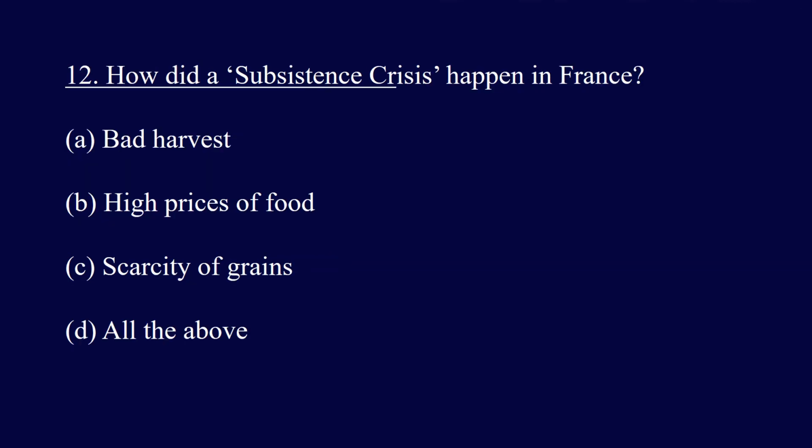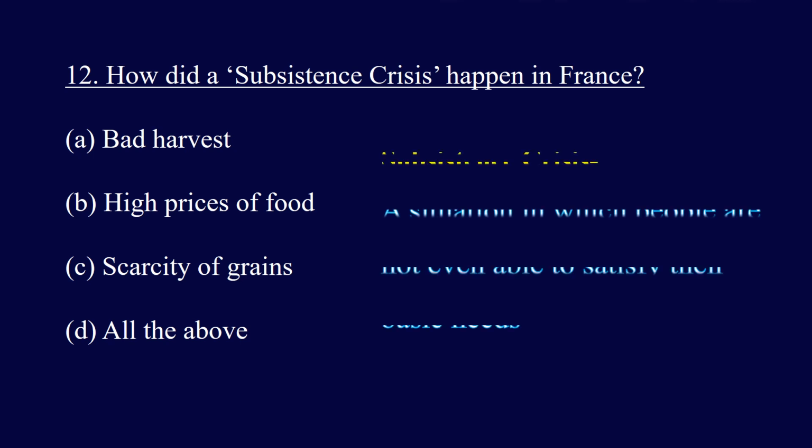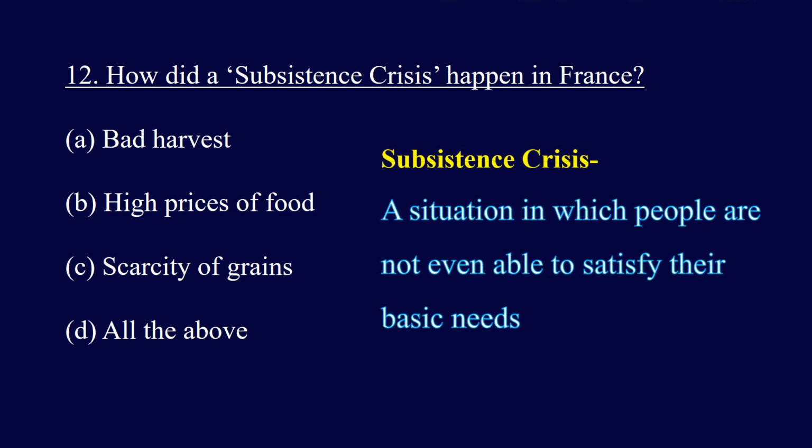Question 12. How did a subsistence crisis happen in France? The options are bad harvest, high prices of food, scarcity, shortage of grains, all the above. And the right answer is all the above. Bad harvest, high prices of food, and scarcity of grains were the reasons of the subsistence crisis in France.